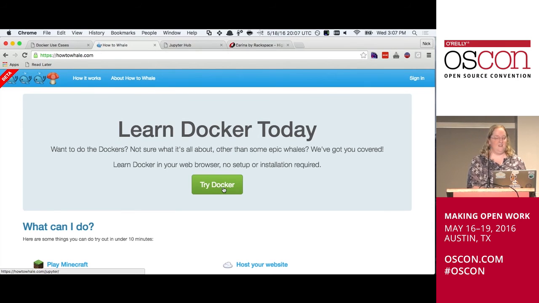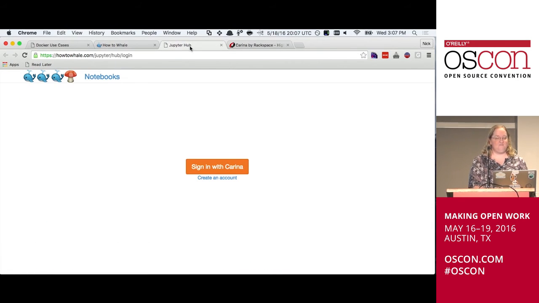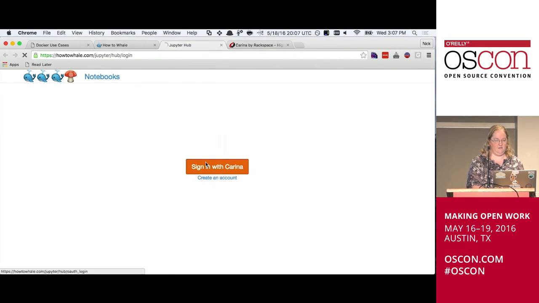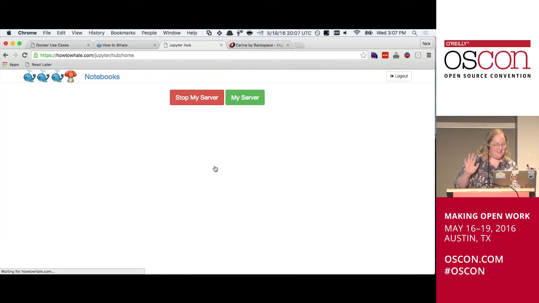So that devs can do fun things with Docker. So you click the Try Docker button, and it brings you to a page where you can log in with your credentials. It uses OAuth, so you just pick the... dude, your mouse is weird. All right. You gonna click it? No, it's doing something. It's totally doing something. Awesome.